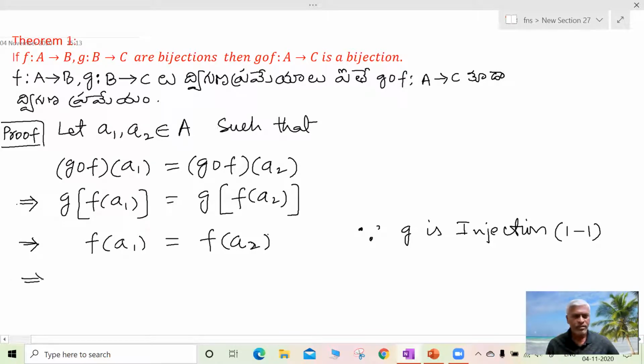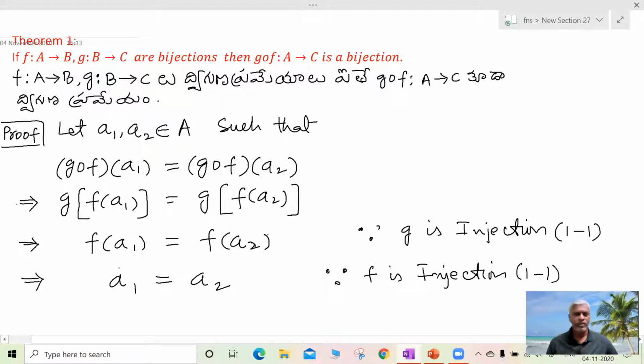So this implies f is also injection. So f of a1 is equal to f of a2, images are equal, then elements are also equal. Since f is also an injection, f is also 1 function. So since f is injection, whenever the images are equal, then elements are also equal.